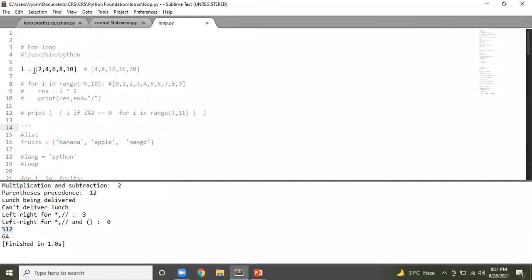So this is your for loop. Here you see I have a sequence, I have a list, and this list will be passed to my for loop for execution. Once I pass this list to my for loop, then it will work. And this is one way. I can write L over here.